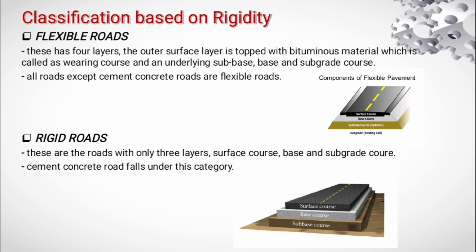Classification based on rigidity. Flexible roads. This has 4 layers. The outer surface layer is topped with bituminous material, which is called the wearing course, and an underlying subbase, base, and subgrade course. All these layers make the road flexible. Periodic maintenance is required for flexible roads, otherwise they can disintegrate easily with heavy traffic. All roads except cement concrete roads are flexible roads. Rigid roads. These are roads with only 3 layers: surface course, base, and subgrade course. That makes the road non-flexible. Cement concrete roads fall under this category.